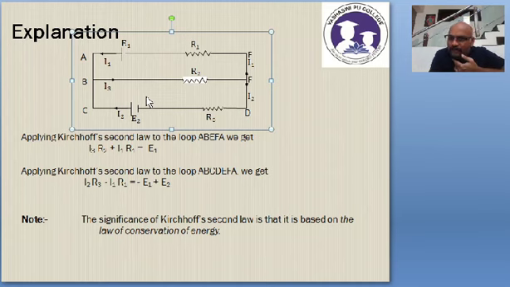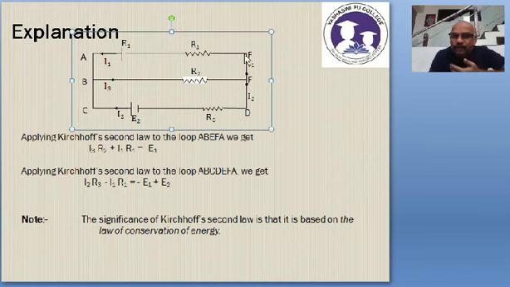So I am going from B to E. Current is also marked to flow from B to E only. Therefore the IR product I will take positive. That is I3R2 positive. See, I have taken it with a positive sign. Hope it is clear. Then what next? I have to go from E to F. While going from E to F, there is no resistor, therefore there is no IR product. I need not consider any IR product.